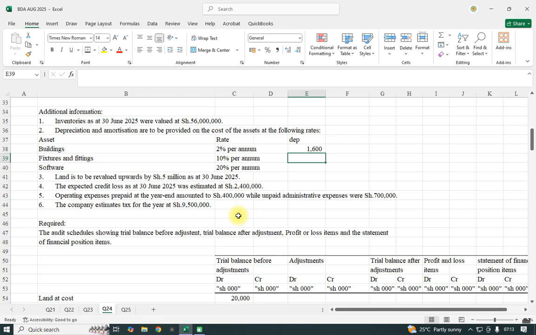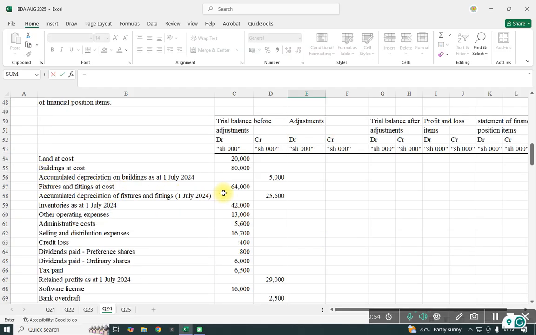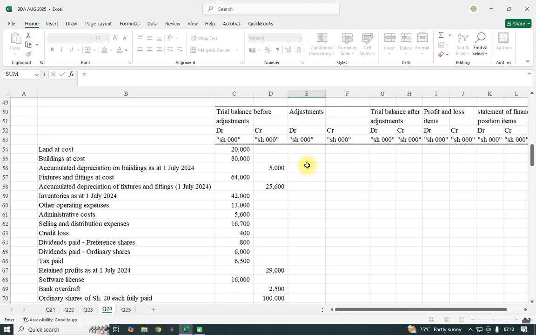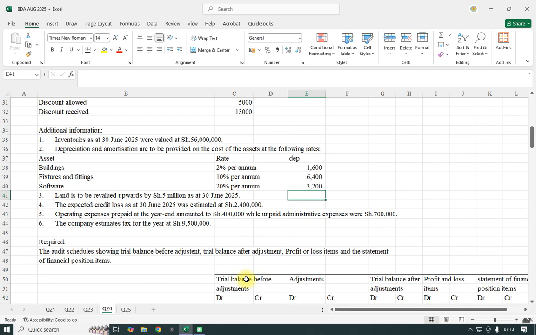Fixtures, remember this is on cost. Fixtures is 10%, and fixtures we had it here by 10%, which will be 64. And software, it's an amortization, software license, we had it here, and we multiply by 20%, which will give you 32. So these are our depreciation.